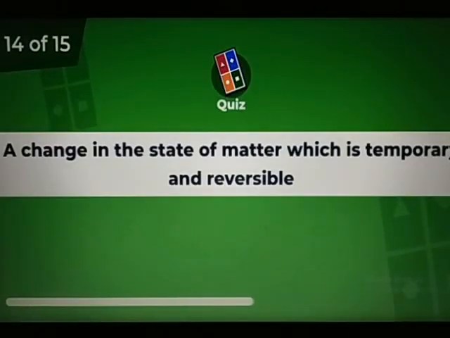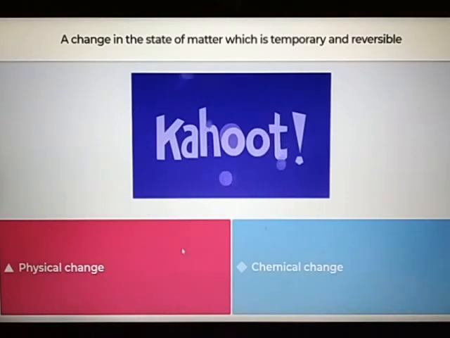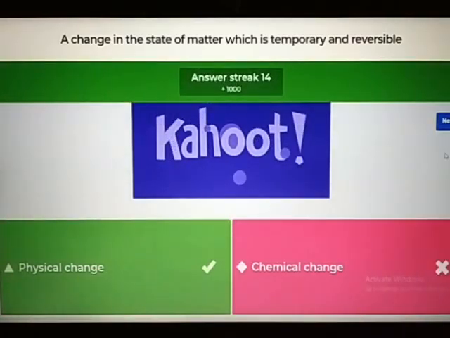Here's the next question. A change in the state of matter which is temporary and reversible. Which change is that? Is it physical change or chemical change? Yes, it is physical change. Physical change is temporary because it just changes the physical properties of the matter, like shape, size, color. It will never change the chemical composition of the matter, right? Whereas chemical change is permanent and irreversible. You cannot get back the original substance. So the change that is temporary and reversible is physical.